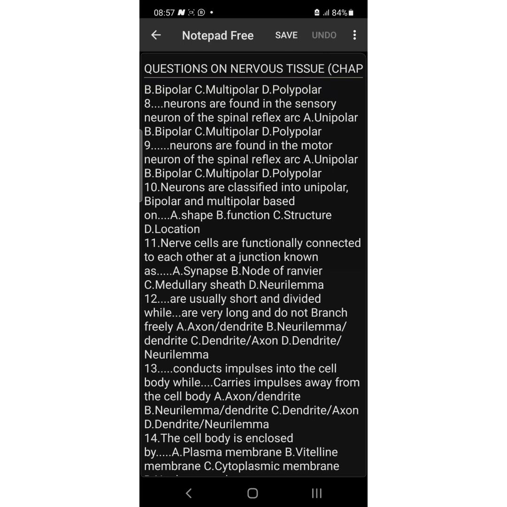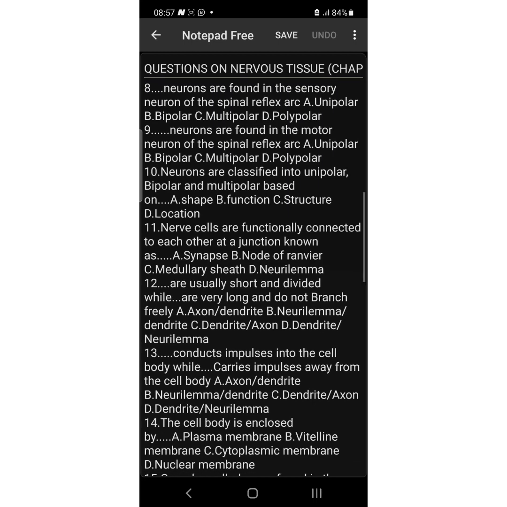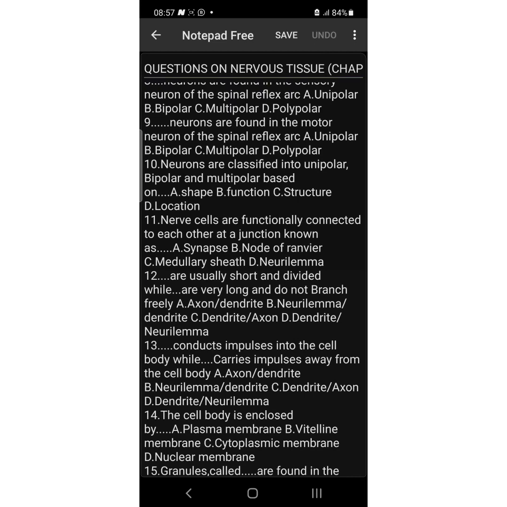Number 10, neurons are classified into unipolar, bipolar and multipolar based on what criteria? Please, it is based on structure. It is very, very important.